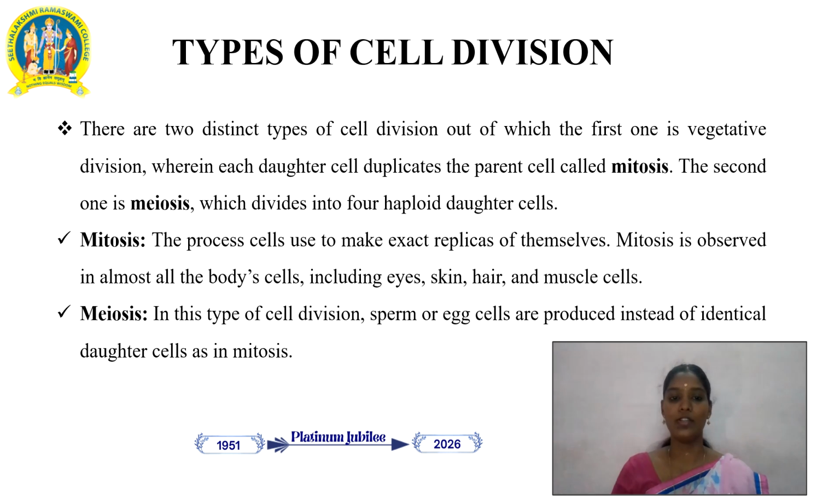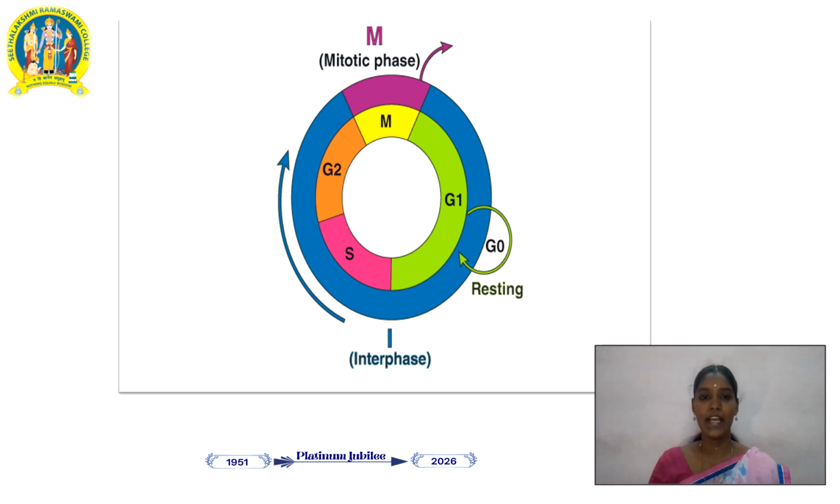In the process of meiosis, this type of cell division, particularly in sperm or egg cells, are produced instead of identical daughter cells as in mitosis. So from this diagram you can see how the G1 phase, S phase, G2 phase and M phase will be mitotic in the process of resting. At the starting stage, the G0 stage will be circulated into the G1 phase. In the interphase, the entire process will move to the S phase, G2 phase and metaphase.